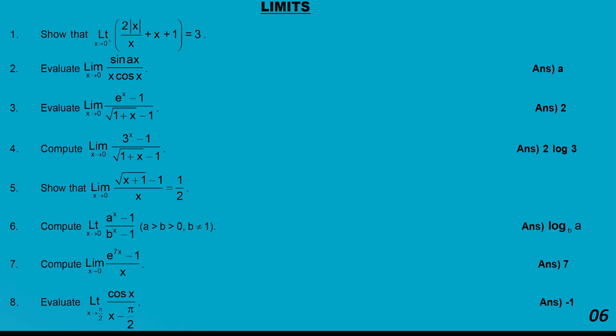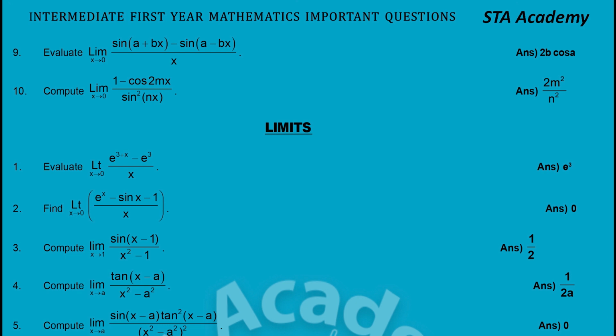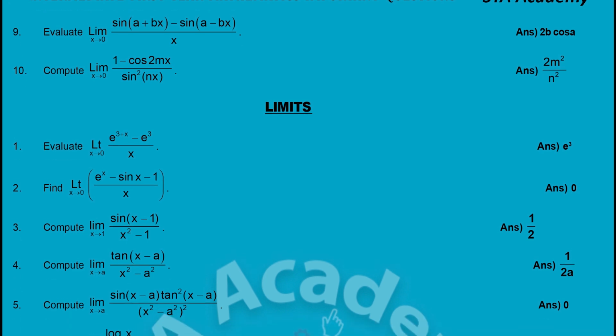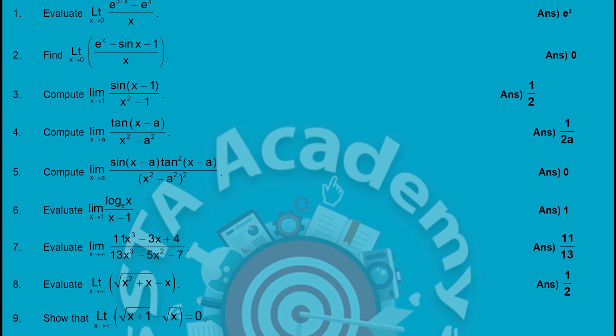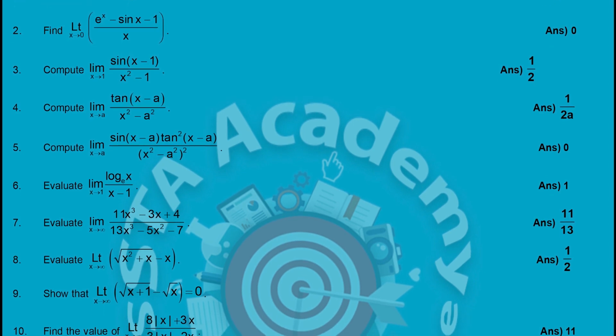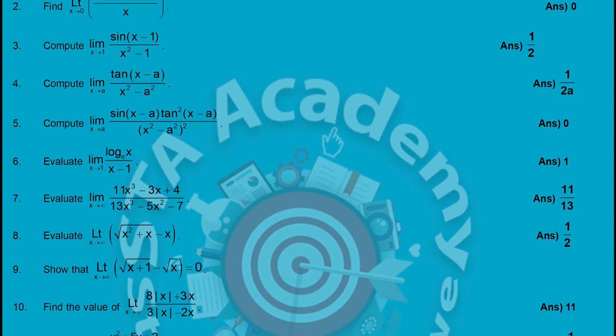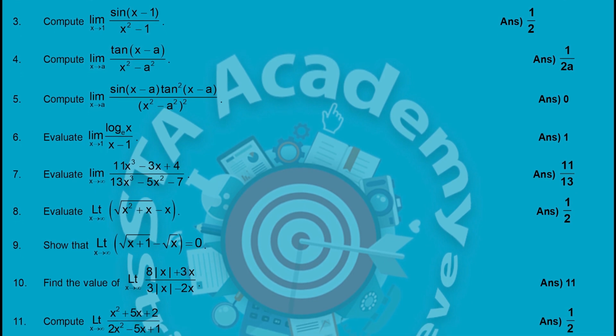Next, they will ask 2 VSAQs from the limits chapter. In the first part, on the last page I have given you 8 VSAQs, and on this page we have 2 more, that is a total of 10 from one part. In another part I have given 11 VSAQs. These are very important VSAQs. Practice each and every question and verify with the answers. Definitely that will give you 4 marks, that is 2 plus 2.